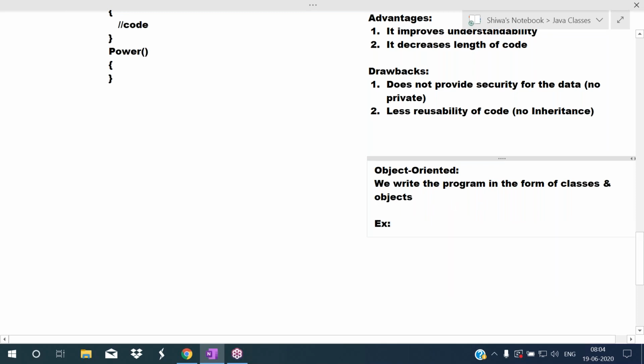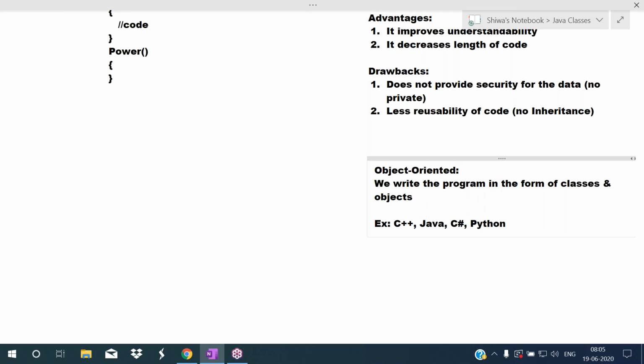Example languages: C++ is an example of an object oriented programming language. Like that, Java is an object oriented programming language. C#.NET is an object oriented programming language. VB.NET is an object oriented programming language. Like that, Python is an object oriented programming language. Several object oriented programming languages are there.